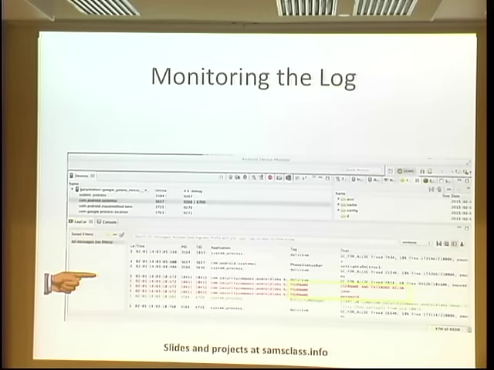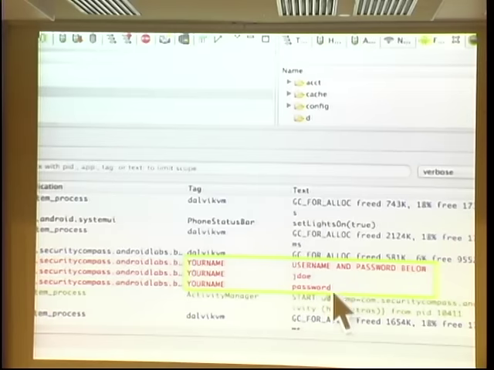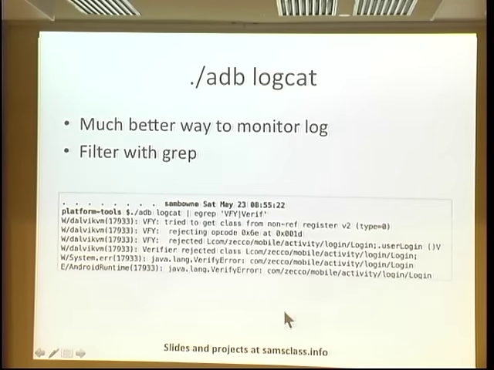So if you do, like I say, you should never put anything sensitive in the log. You can monitor the log with a GUI tool, Android Device Monitor, and see things appear in the log. But it's a whole lot easier to just do from a command line with ADB logcat, because then you can use grep to filter all the log events and find the ones you like. And so here I am looking for VFY or verif. This is actually very interesting.